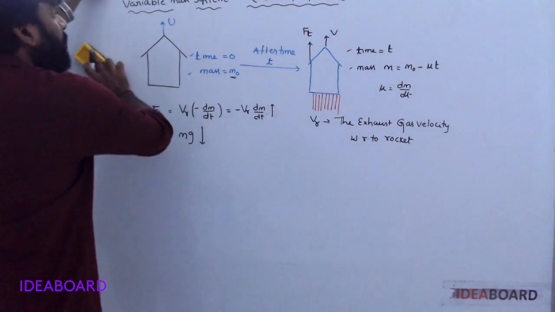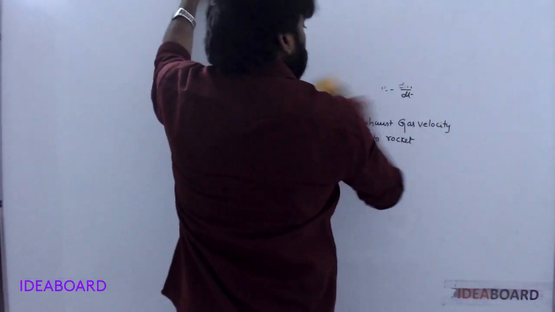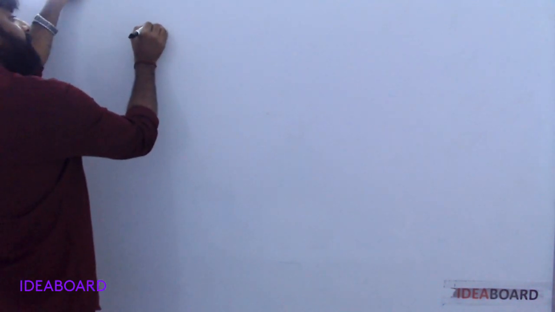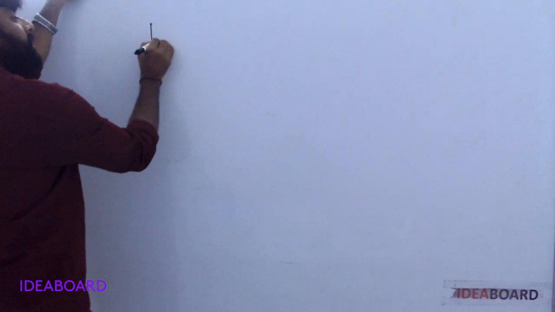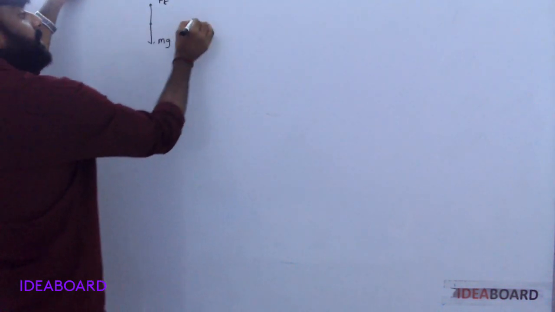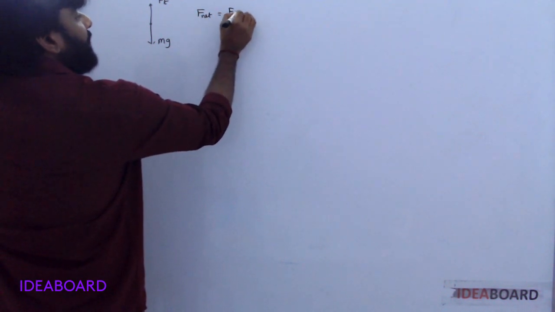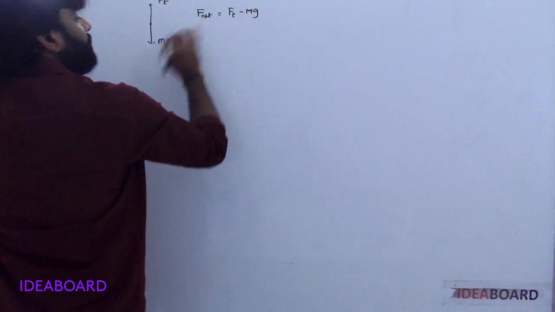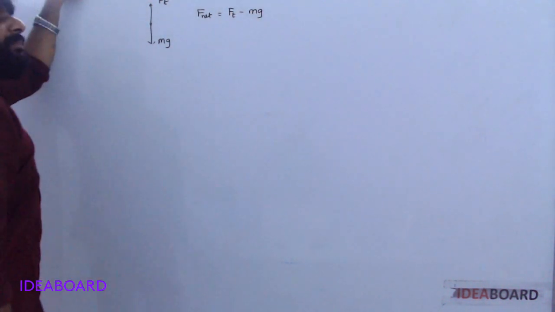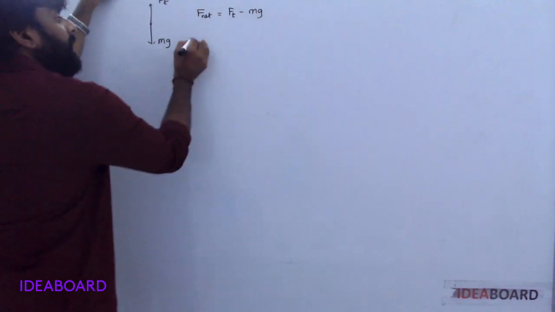Understood? Now by using the free body diagram, downwards mg, upwards thrust, the net force is equal to FT minus mg. Why have I taken minus? Because it moves in the upward direction.